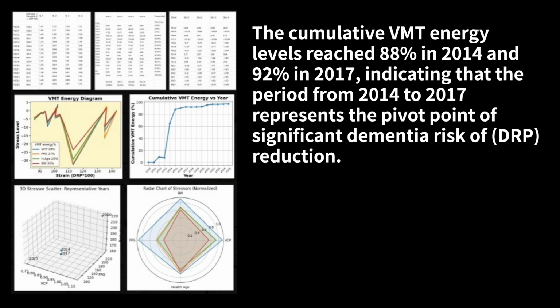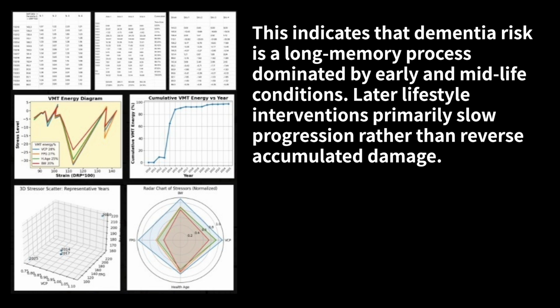The cumulative VMT energy levels reached 88% in 2014 and 92% in 2017, indicating that the period from 2014 to 2017 represents the pivot point of significant dementia risk of DRP reduction. This indicates that dementia risk is a long memory process, dominated by early and midlife conditions. Later lifestyle interventions primarily slow progression, rather than reverse accumulated damage.